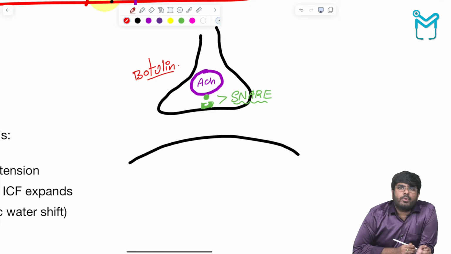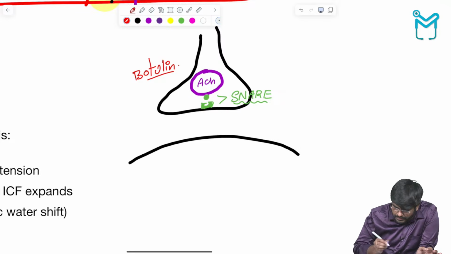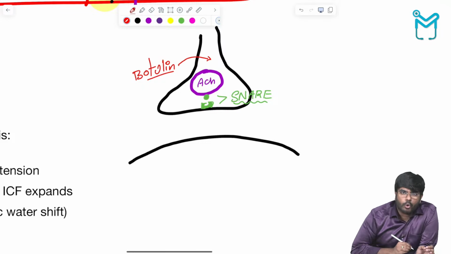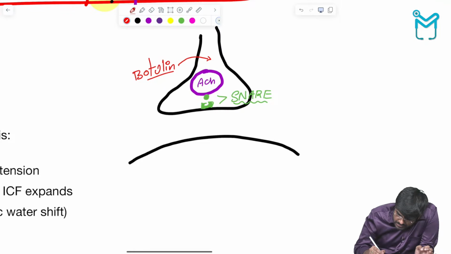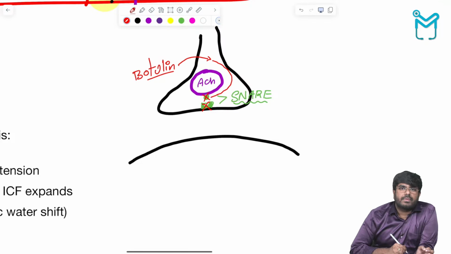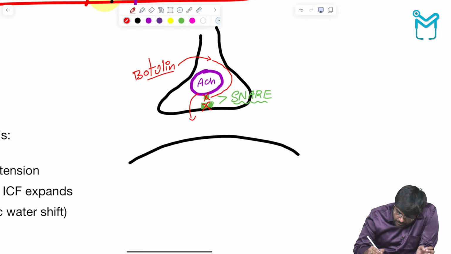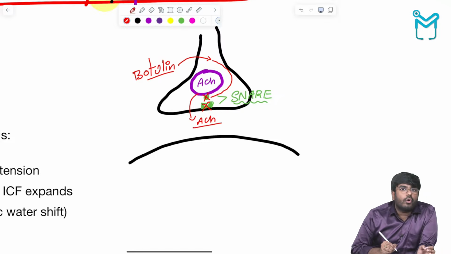Clostridium botulinum produces a toxin called botulin. This botulin toxin enters into our neurons. After entering your neurons, it damages SNARE proteins. So, from the presynaptic membrane, is acetylcholine released? No, acetylcholine is not released. Without acetylcholine, do you think the muscle will contract? No, the muscle is not going to contract.